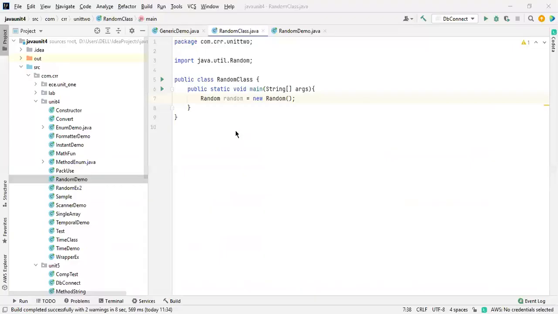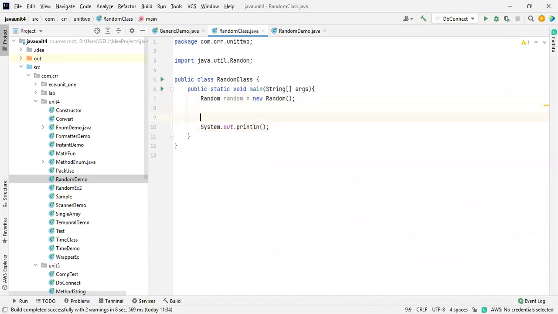Okay. So now I'm going to take the number values. First of all, I'm going to take the Boolean values. First I will take nextBoolean, then nextLong, and then I will go for the next ones. So I'm going to remove this. Here I'm going to take System.out.println, and inside this I am going to take random.nextBoolean.